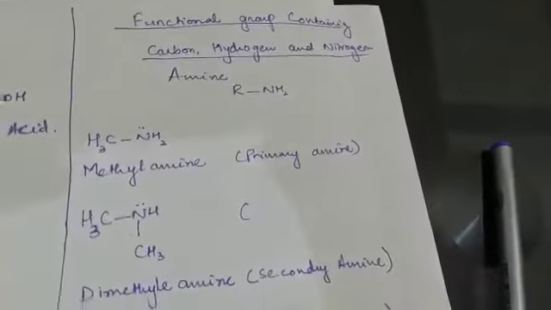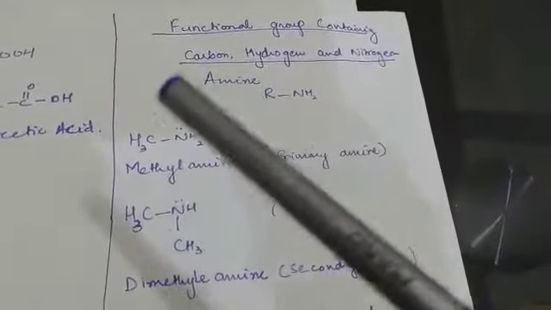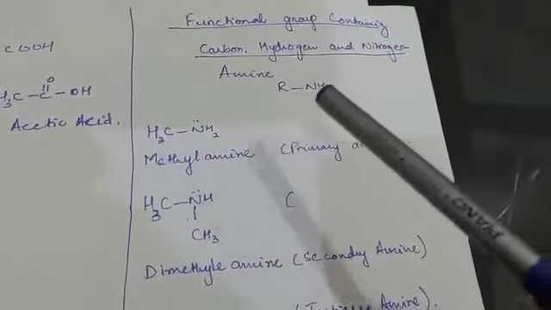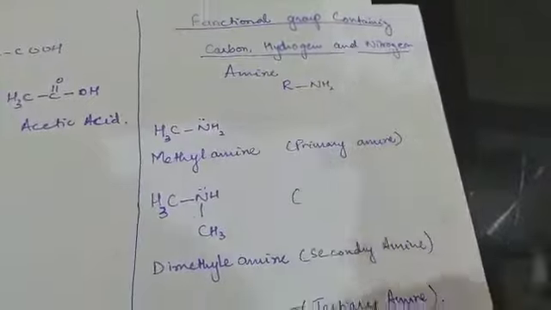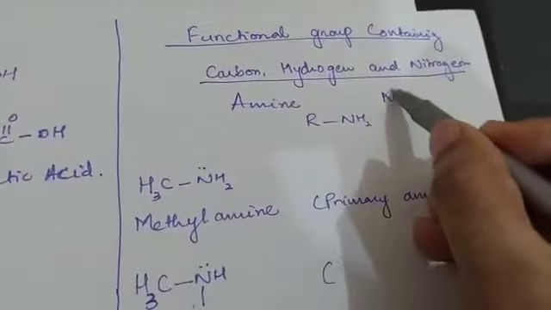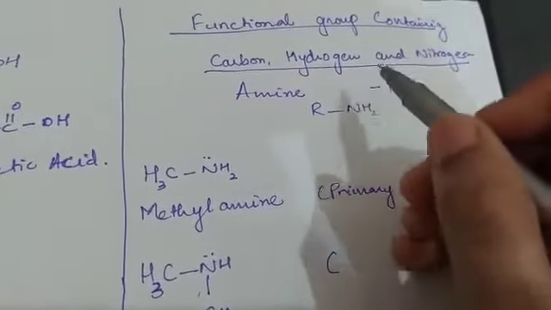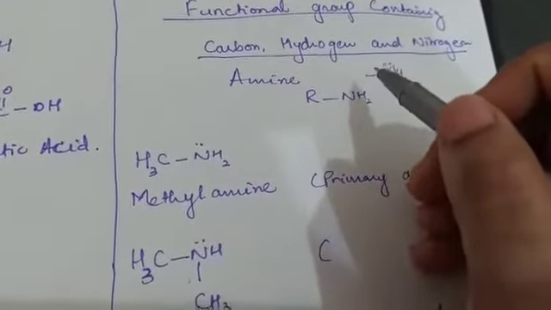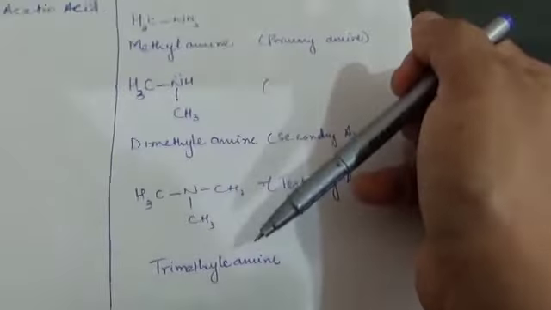The next functional group is containing carbon, hydrogen and nitrogen. ठीक है. If the functional group contains carbon, hydrogen and nitrogen, they are known as amines. The main thing is NH2. NH2 will attach with any carbon. ठीक है. Any alkyl group that are called amine. ठीक. In the book you have three different examples: methylamine, dimethylamine and trimethylamine.